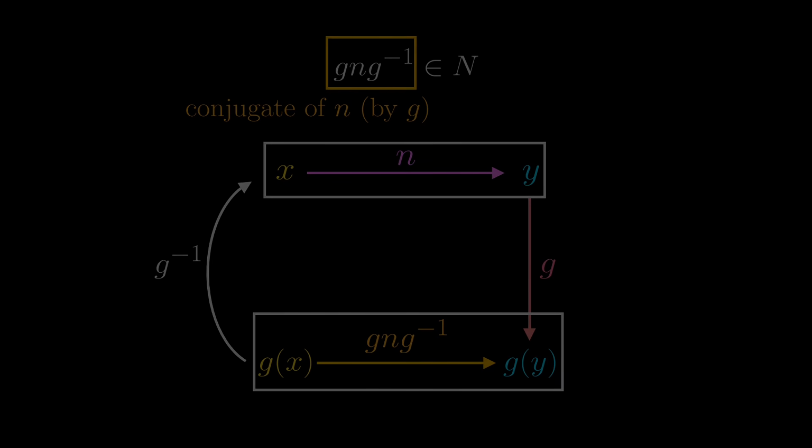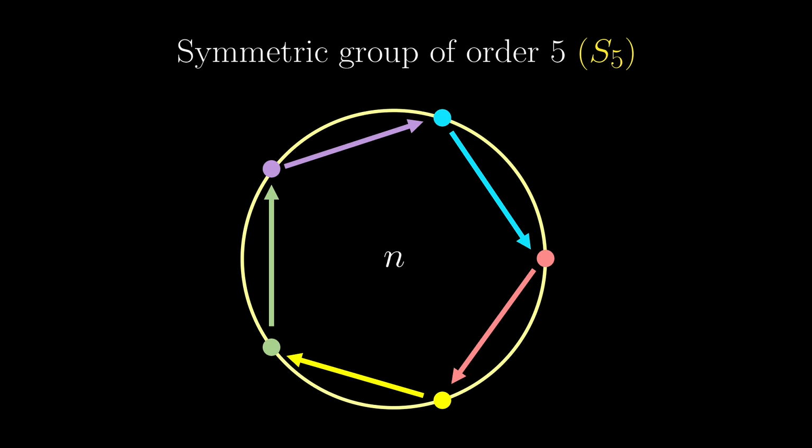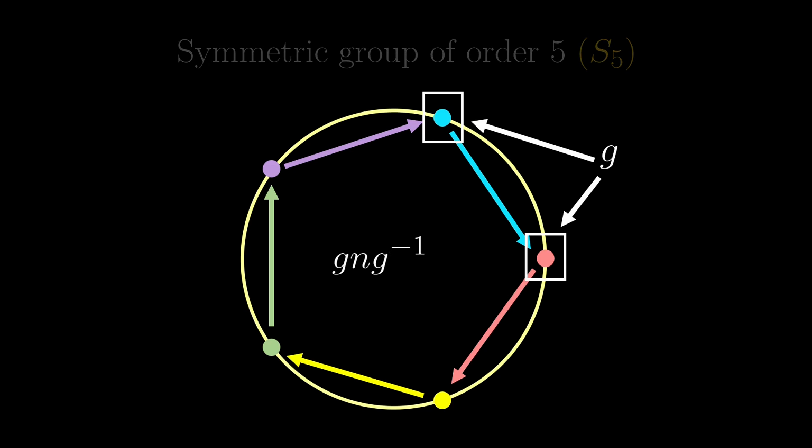For example, for such a Galois group S5, if we say an automorphism N permutes the roots like this, what we call a 5 cycle, and G is just swapping these two roots around, leaving others unchanged, then what is G N G inverse doing? Well, for this purple arrow at the top, its destination is the blue root, but under G, the blue root goes to the red root, and so this purple arrow will be transformed as such.